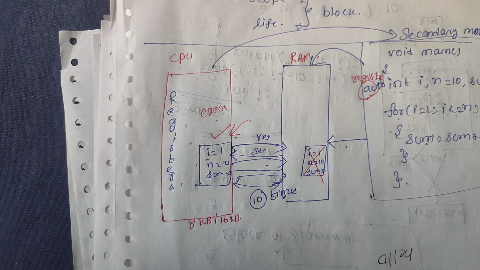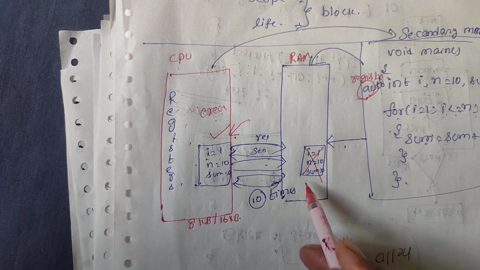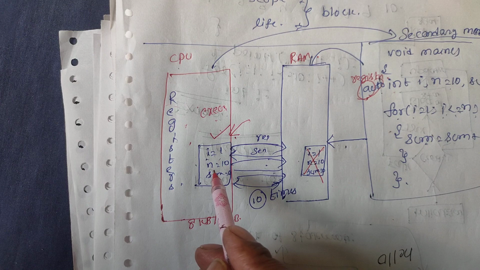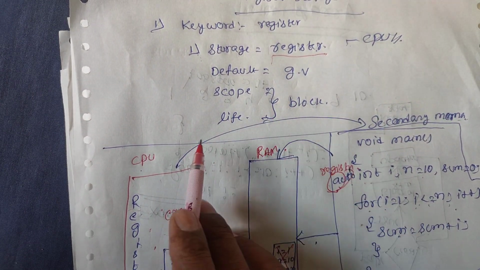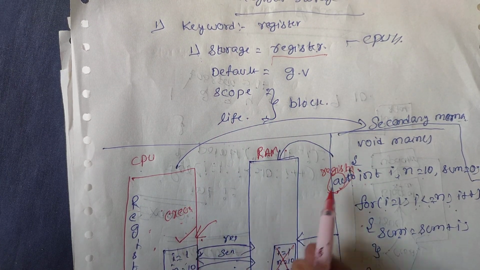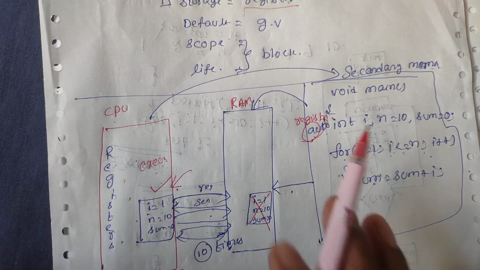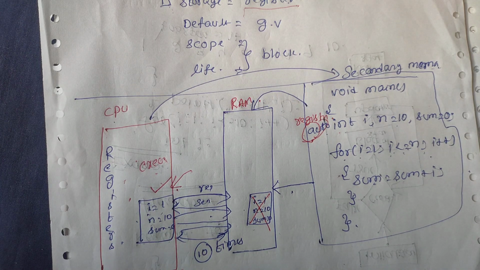This is the main difference between automatic and register storage classes. Automatic storage classes are stored in the RAM, whereas register storage classes are stored in the register. The rest is the same: the default value, the scope, and the life, which is local to this block. So this is the entire process belonging to register storage classes. In the next session I will explain the remaining storage classes, that is static storage classes and external storage classes.